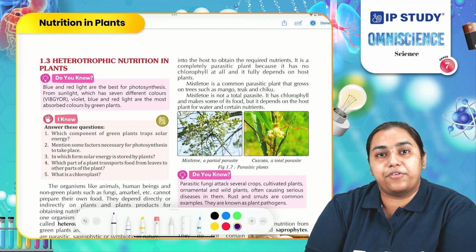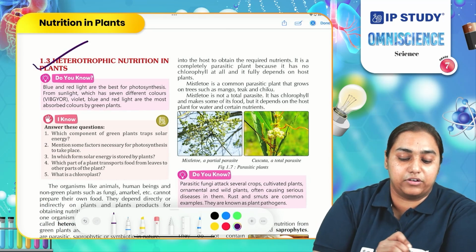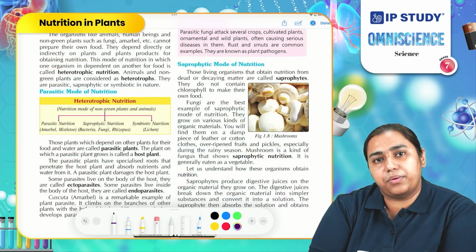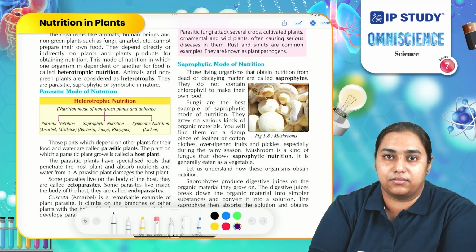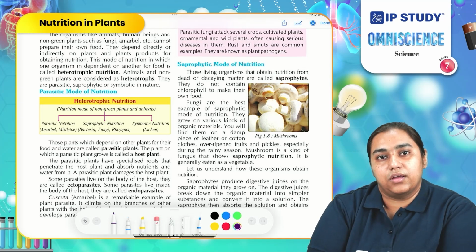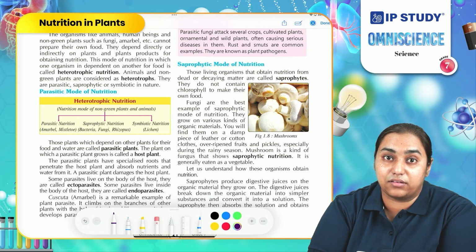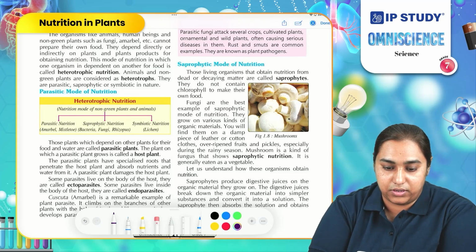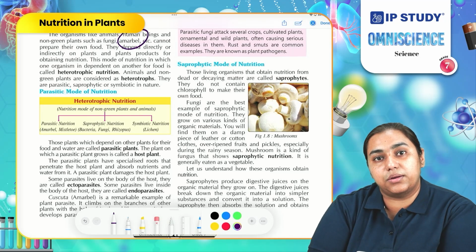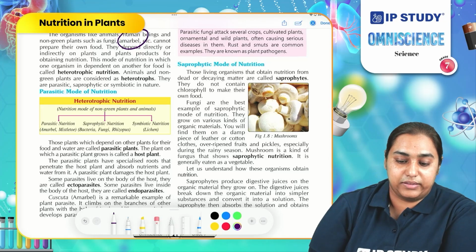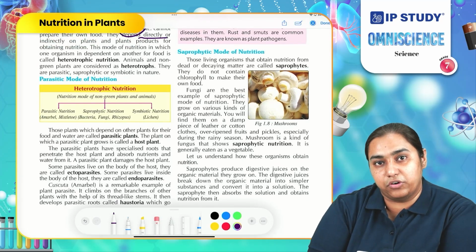Now that we have already covered autotrophic nutrition, let us understand what is heterotrophic nutrition. Do you think all plants can produce their own food? Most of you might say yes. Well, no. Some plants do not produce their own food. They are dependent on other plants or animals for their food, such as plants like amarbel. They cannot directly prepare their own food. They use a different mode of nutrition.